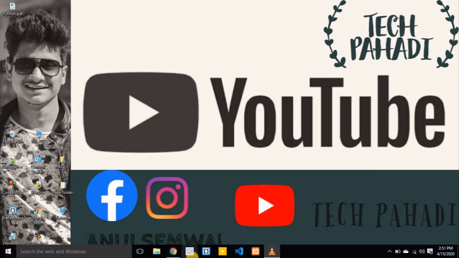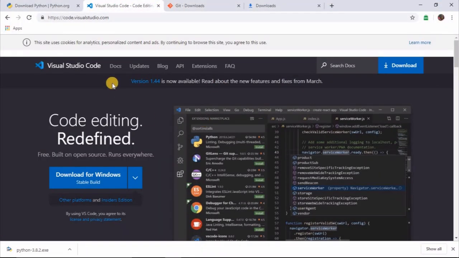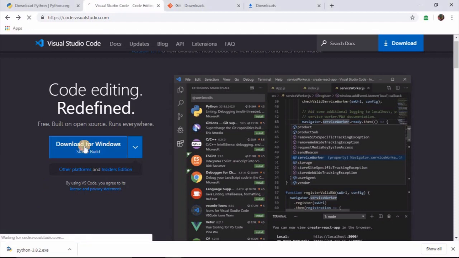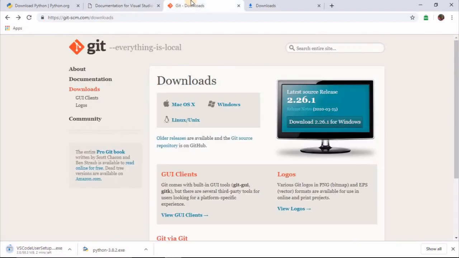So now we will download Visual Studio Code. The website is code.visualstudio.com. I will mention all the websites in my description, so you can easily download it. Click here to download VS Code. After this, a window will pop up, and you can see that VS Code is downloading, and you also have to download Git Bash.